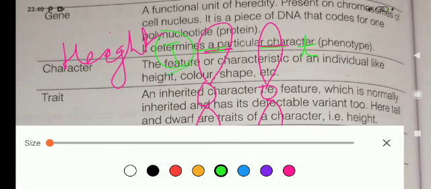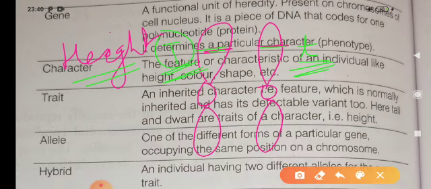This position is for tall and this position is for dwarf, and both tall and dwarf are the alternate forms of the character height. So capital T and small t are the alleles of each other. For the character height, two forms are available, capital T and small t, that means tall and dwarf. A character found in more than one form is known as allele.